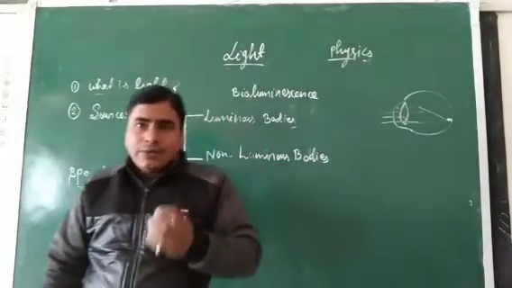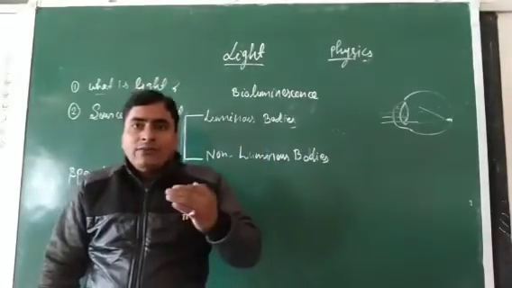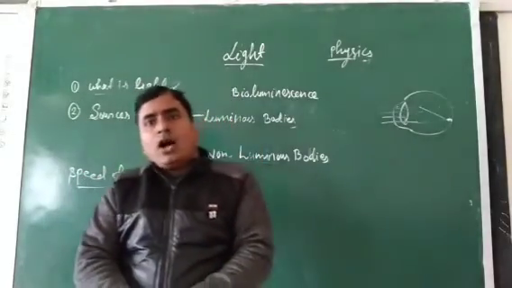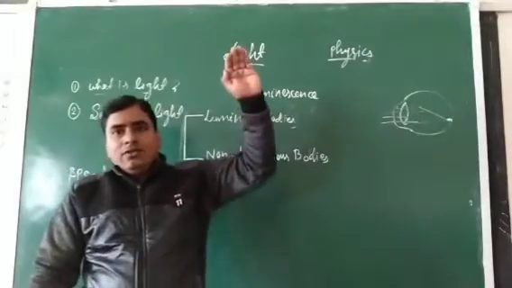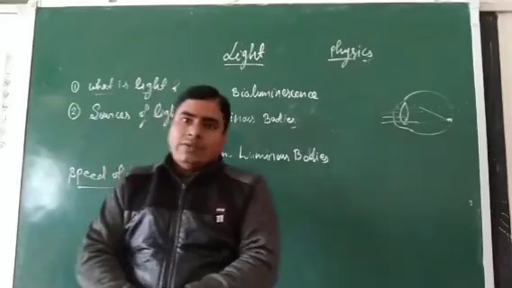Okay, we will absorb the light energy. We will get the light energy in the form of vitamin D. So how will this energy travel from the sun to the earth, and at what speed will this energy travel?